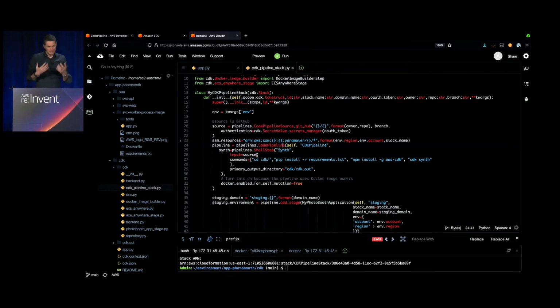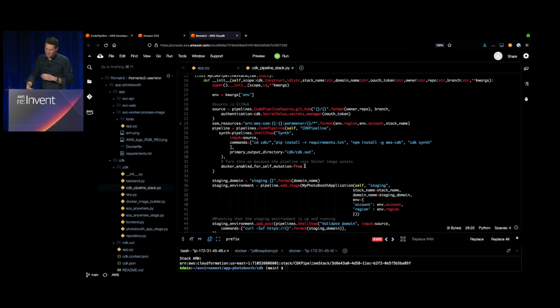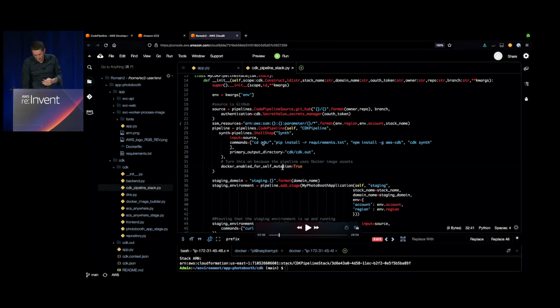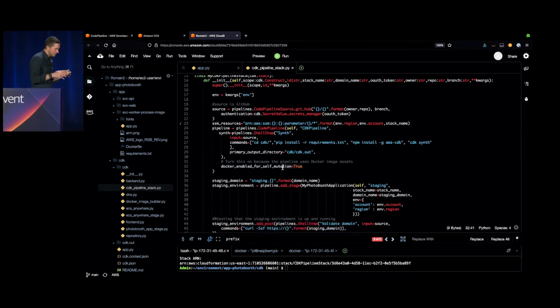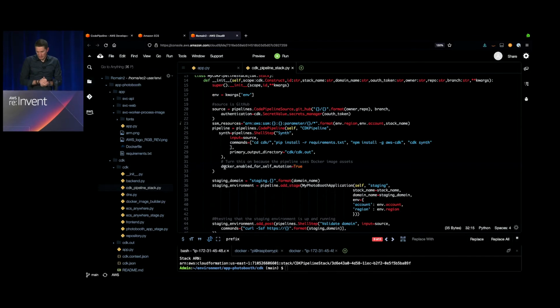And the first step is what I did on my workstation, so the CDK synth. So I'm going in this particular machine that I'm going to provision. I'm going to install AWS CDK, as you can see here in the list of commands. I install CDK. I install the requirements for my CDK to be able to run, and then I do a CDK synth. From there, at this stage, the CDK pipeline will know what they need to build and all the stacks that they need to build, all the stages. And I need to declare those stages now.